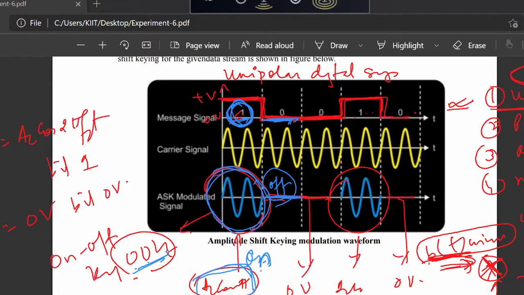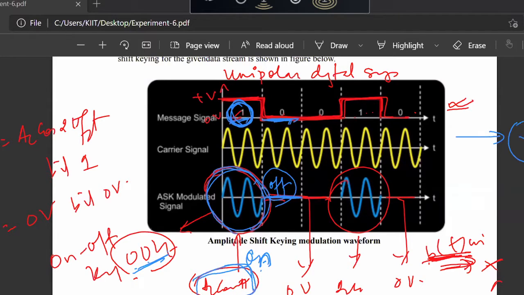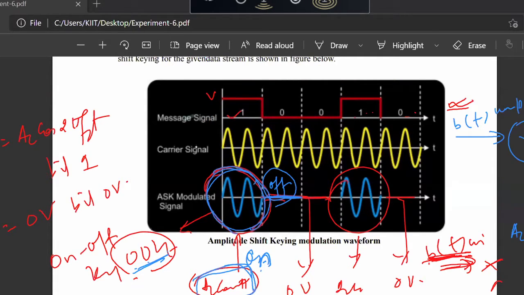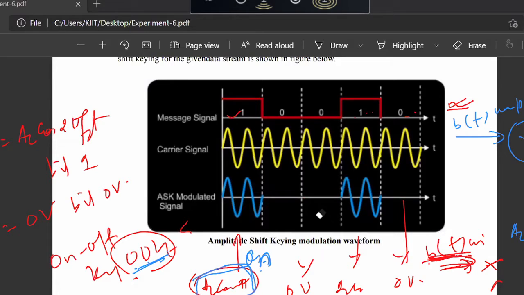And the final thing that we need to know is how this type of signal waveform can be generated. We can simply apply the message signal to a multiplier. When the unipolar digital message signal is multiplied with the carrier signal from the oscillator, we can generate a binary ASK signal, which you can see here in this graph. So we can generate this kind of signal in two ways. Just now I told you, we can switch on the carrier for transmitting bit 1 and switch off the carrier for transmitting bit 0.